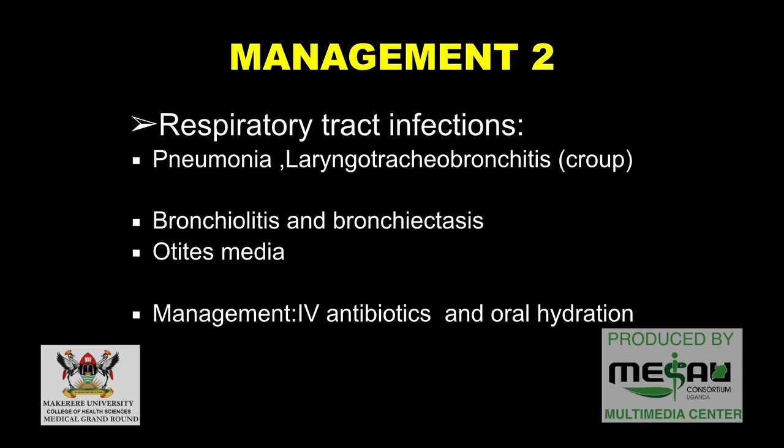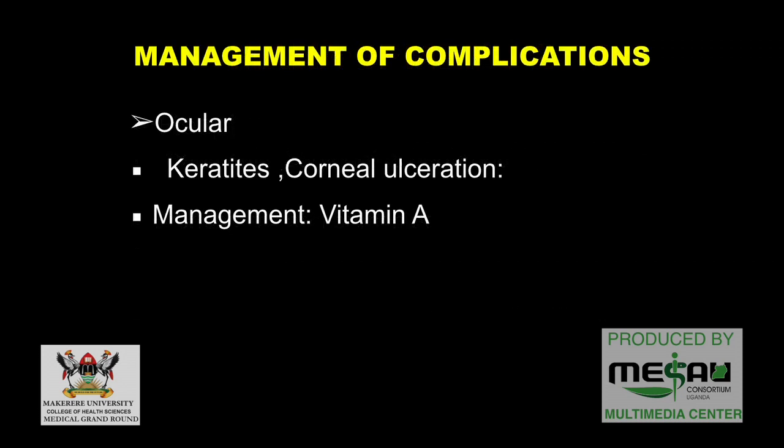For the LTB, usually the treatment is steroids, but in children with measles, we cannot give steroids. So usually we give azithromycin, and then we continue other supportive management. And then for the ocular management, you can have keratitis, corneal ulceration, then conjunctivitis. These ones, vitamin A is going to cover that. Sometimes we also give tetracycline.